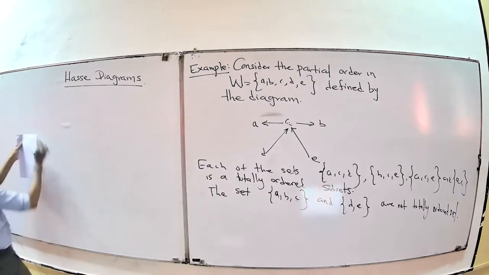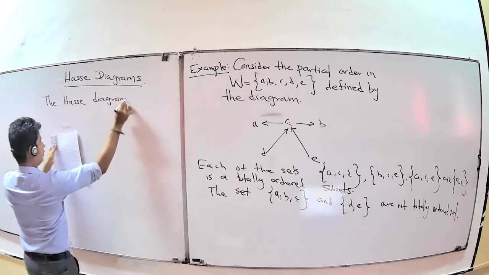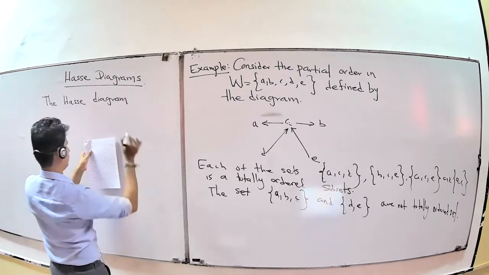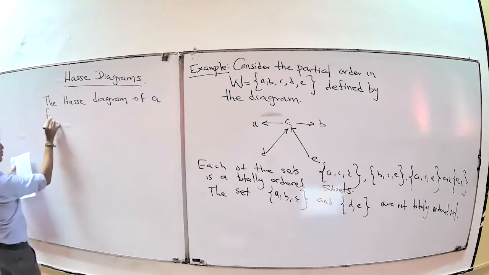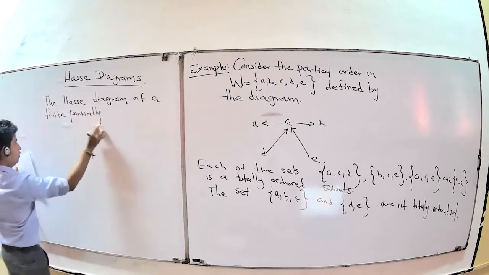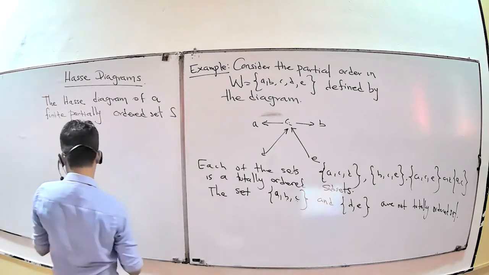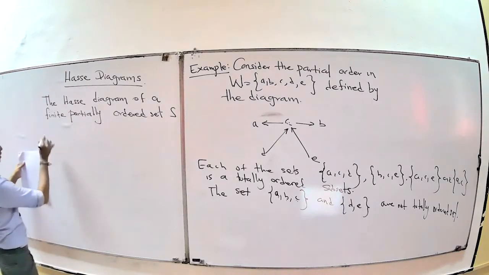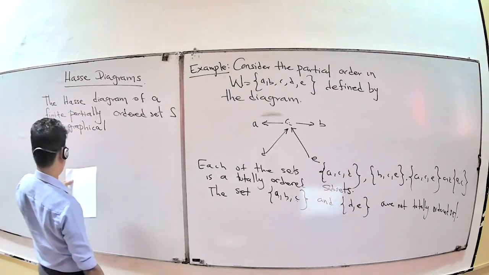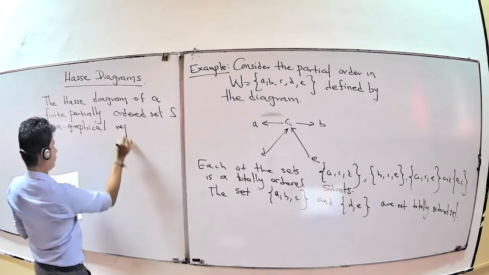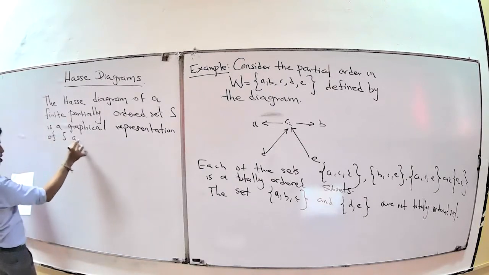The Hasse diagram of a finite partially ordered set S is a graphical representation of S as follows.